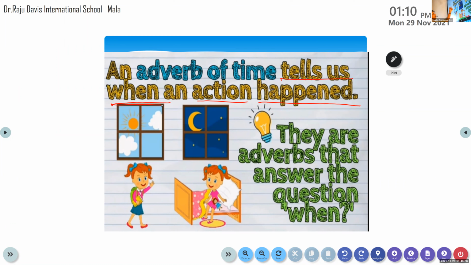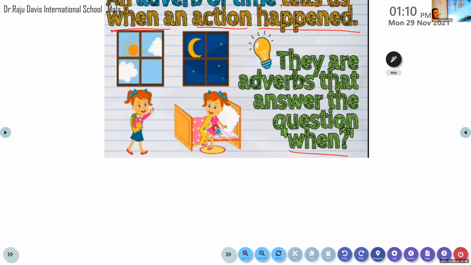So all of you please have a look at it. Adverb of time tells us when an action happened. So it answers the question, when. When do we ask a question? When means in order to know the time and the date. When is the exam, ma'am? I'll send you the date as well as the time. So in order to know when means it is the day and the date.